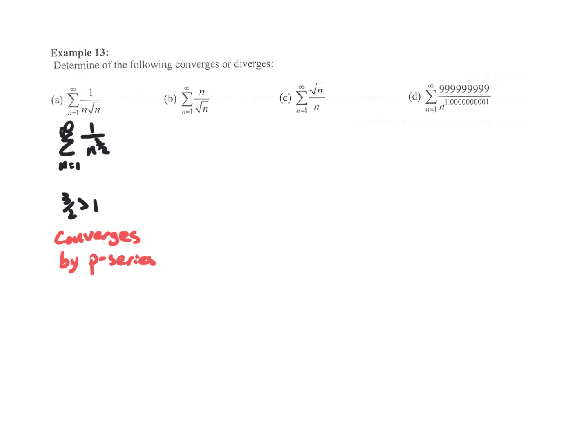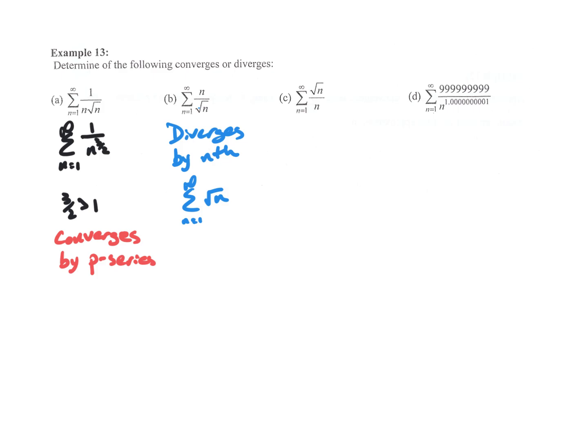In part B, if I were to do an nth test for divergence, my greater power is actually up top, and so the bottom power is smaller. So this one fails the nth test, and it diverges by nth. There are a lot of ways to do this. You could also rewrite that as a summation of n over square root n, which is really square root n, as we go from 1 to infinity. Again, if we were to do an nth test, that one diverges by nth. So that one's not even a p series.